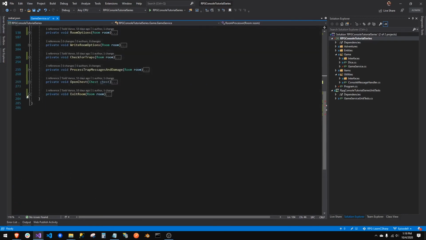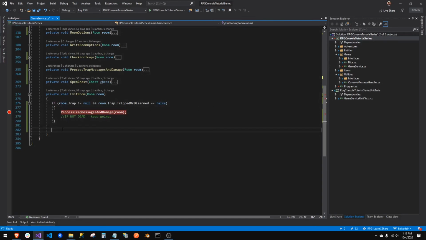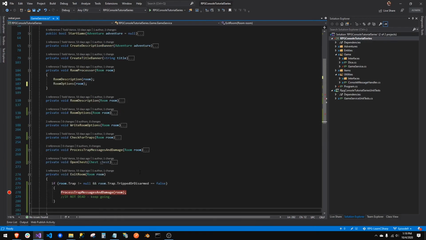All right, so back to exit to room. We know we're now moving through the room. We took our trap damage and we've now moved through the room. So all we got to do is see where we're moving and send that room in. So we have the current room we're in. And we may not know what the player chose. We may have to send in the player's choice in here. I think we probably do.